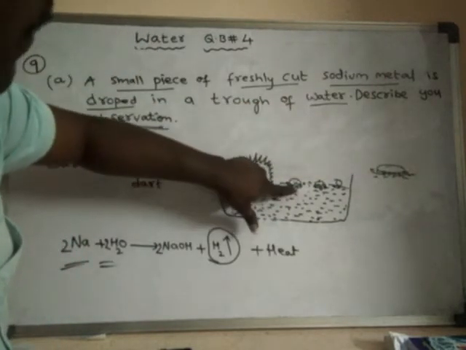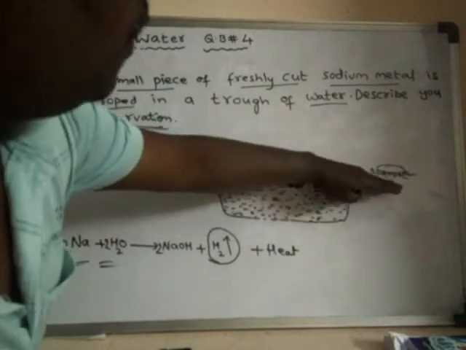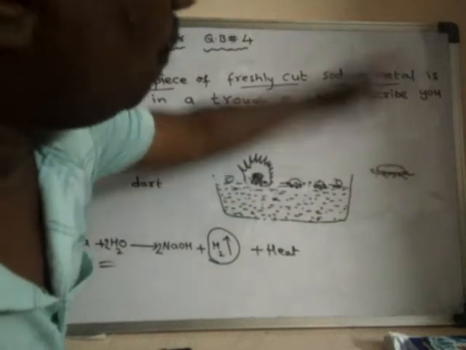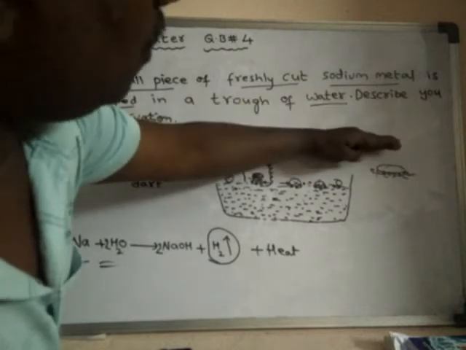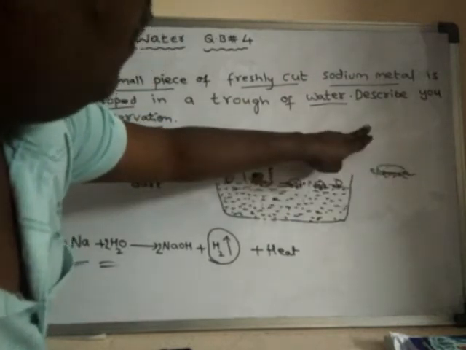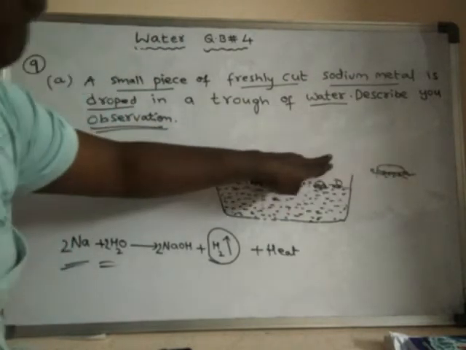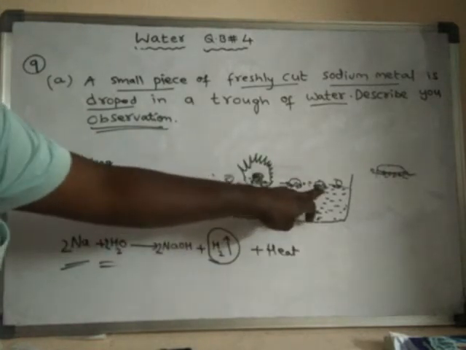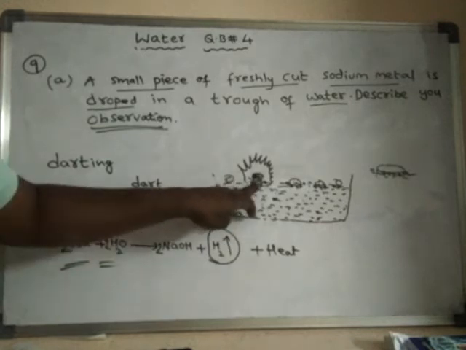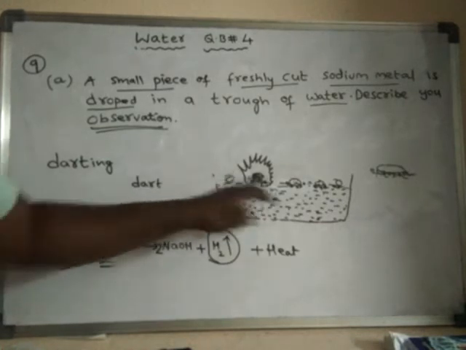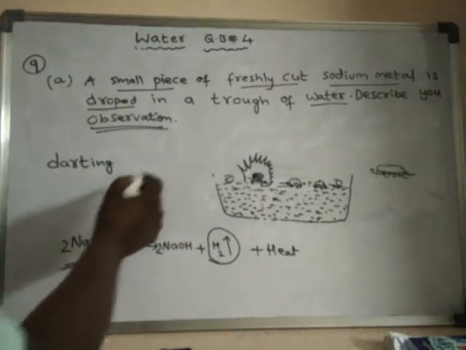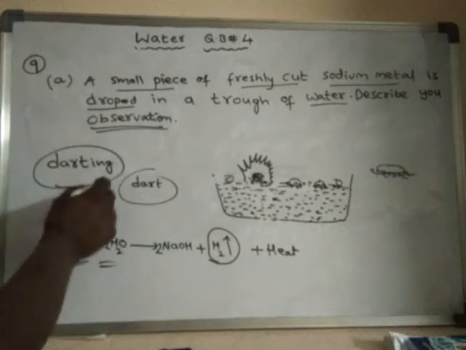This hydrogen gas is liberated fast, and as it is liberated fast, it will push the metal upward. So this metal will jump from here and move to some other place. From here to here, and from here to here, like this. It keeps on jumping on the surface of the water. That jumping movement is said to be dart, or darting.